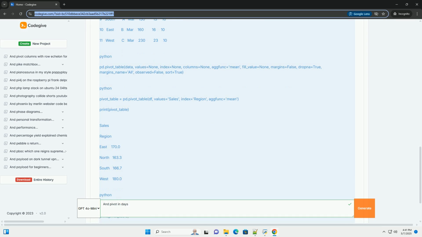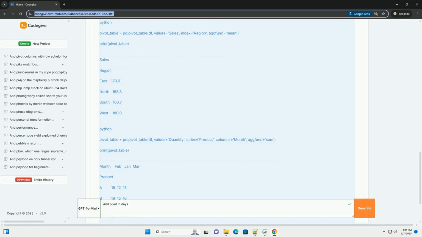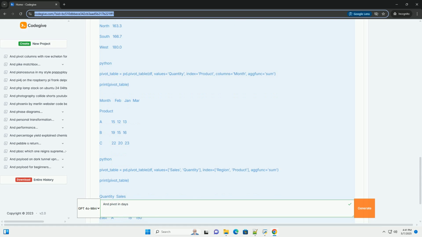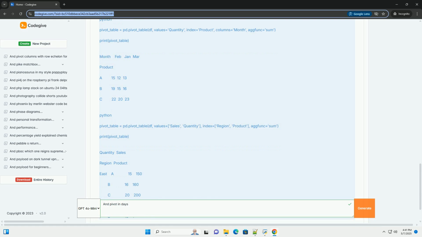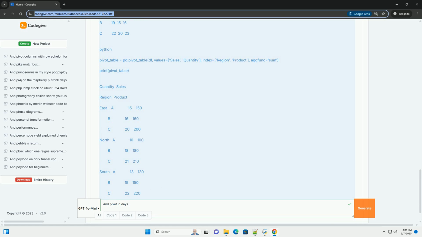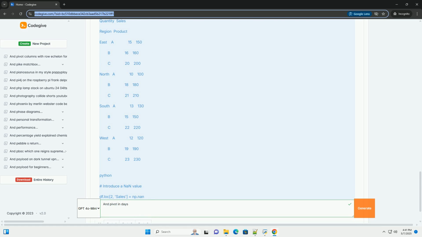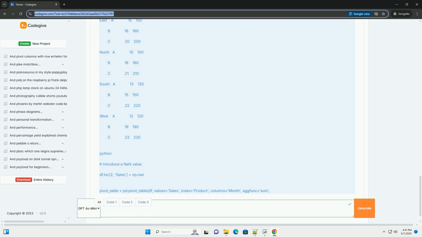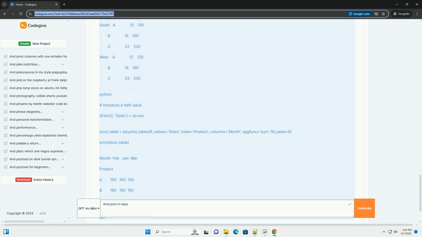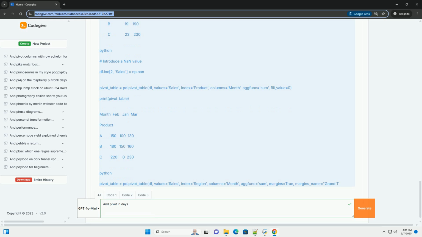1. What is a pivot table? A pivot table is a data summarization tool that rearranges and aggregates data based on one or more columns. It essentially transforms a DataFrame from a long format, where each row represents a single observation, into a wide format, where rows and columns represent different categories, and the cell values represent aggregated values. This allows you to see how values in one column relate to values in other columns.